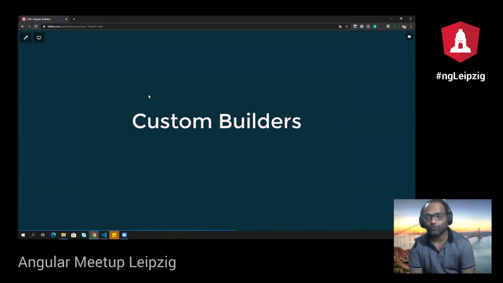Now, what to do with custom builders, right? So how to write your own builder. This is something which we are going to see now. Using custom builders, remember, you can override an existing command, ng build, serve, E2E, lint, or you can create your own as well. If you are interested, you can create your own.